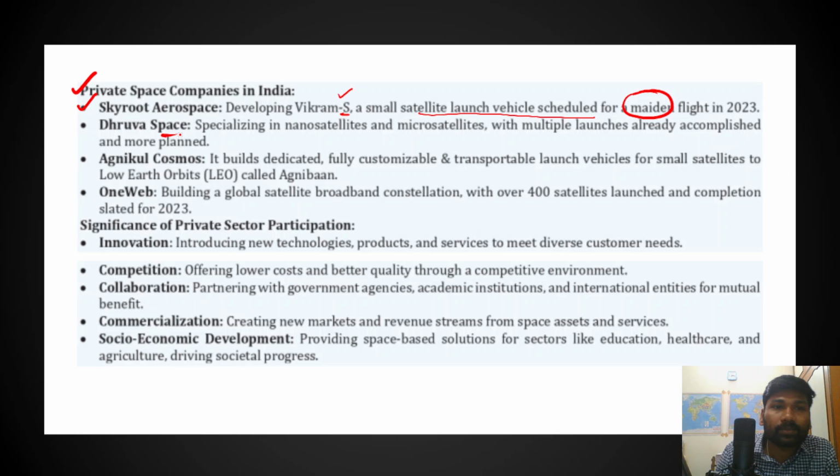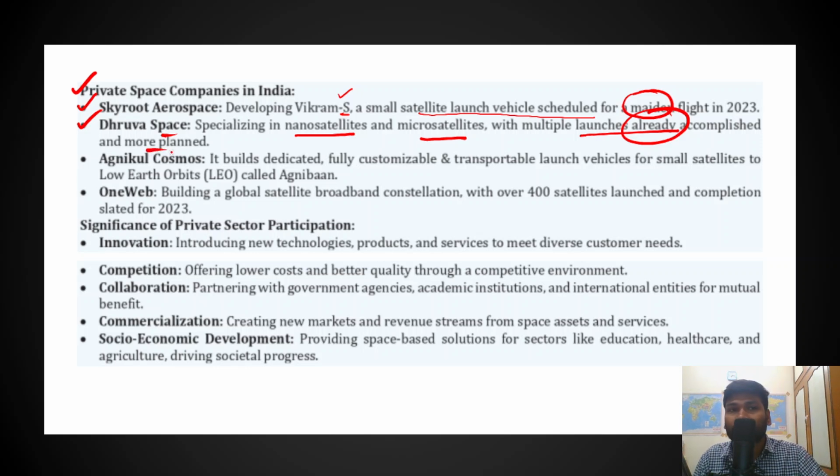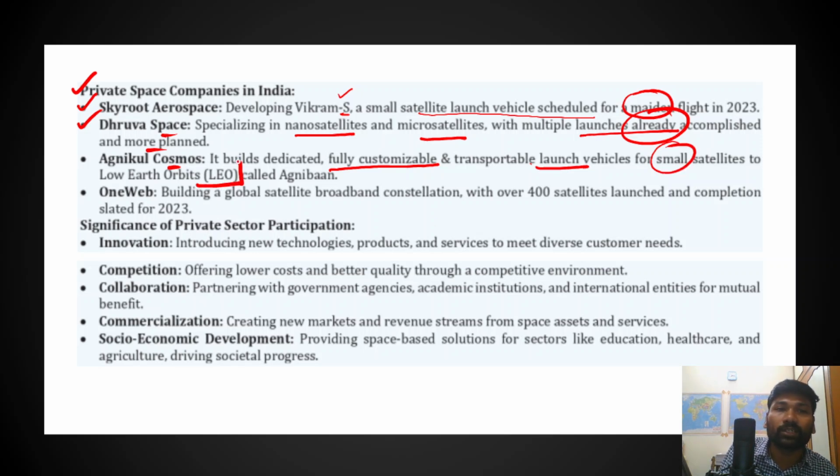And even Dhruva Space is another private space company in India. Dhruva Space is specialized in nano satellites and micro satellites, with multiple launches already accomplished and more planned, right? Similarly, Agnikul Cosmos is also another private space company based in India. It builds dedicated, fully customizable, transportable launch vehicles for small satellites to launch low Earth orbit satellites, called Agnibaan. You might have heard about this Agnibaan, which has been developed by Agnikul Cosmos.